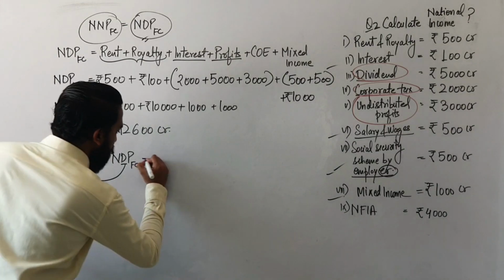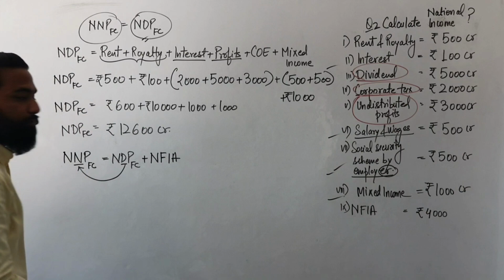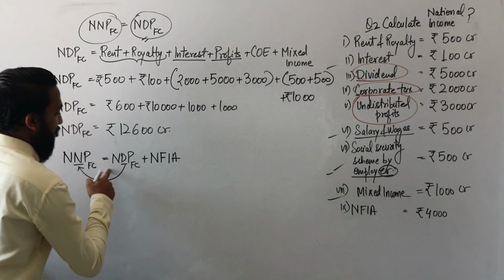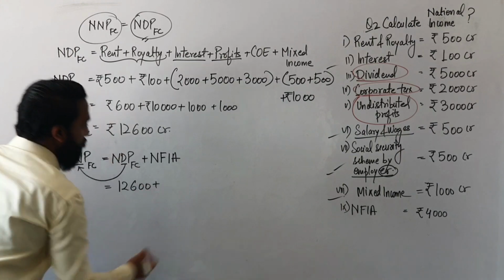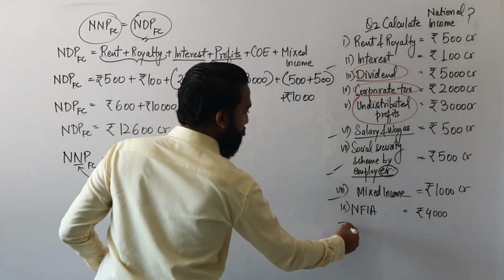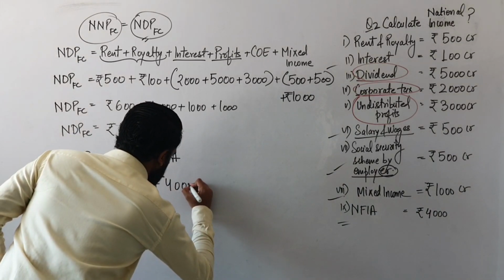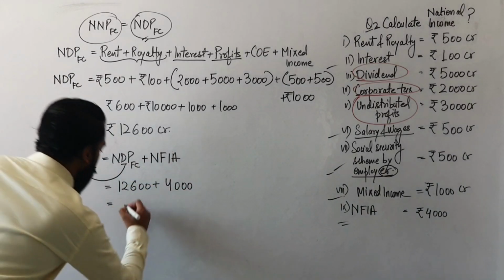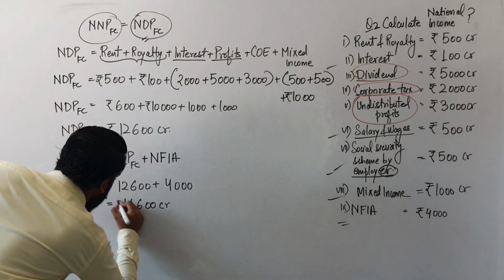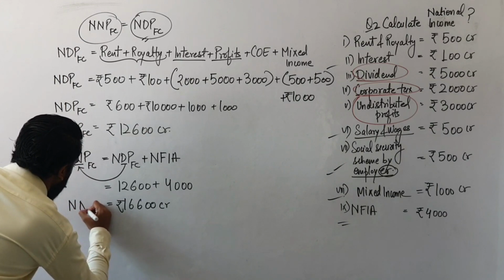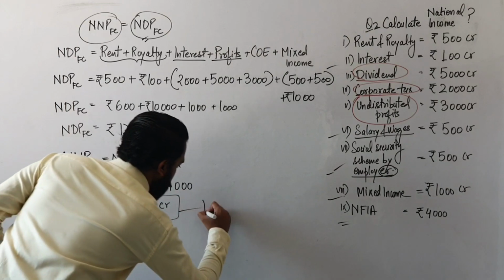We add net factor income from abroad. Just like that, NDPFC's value is rupees 12,600 crores and NFIA is given as 4,000. Now your answer will be 16,600 crore rupees. That's your answer.